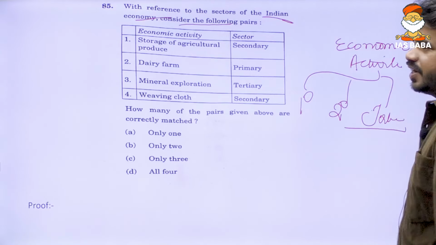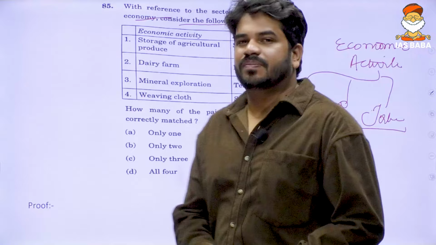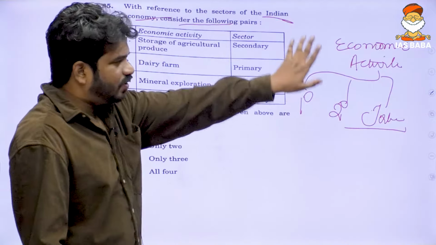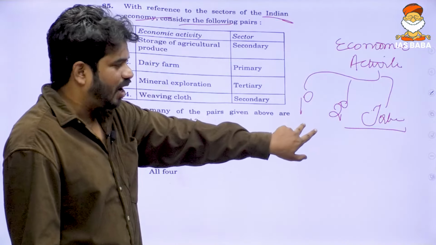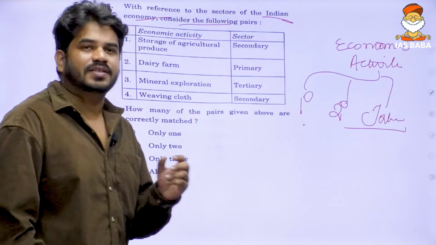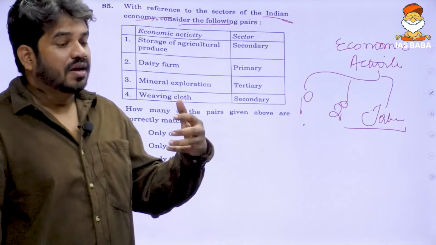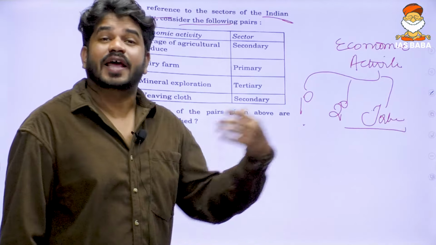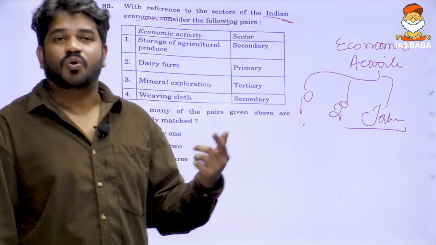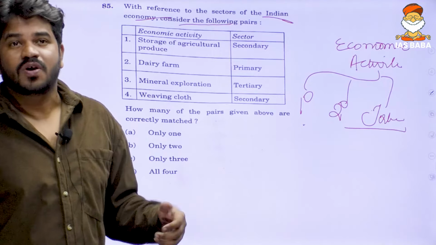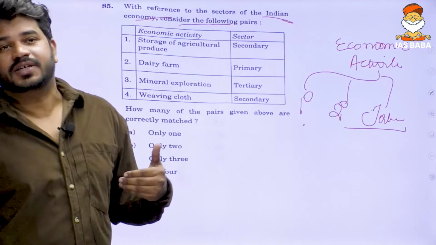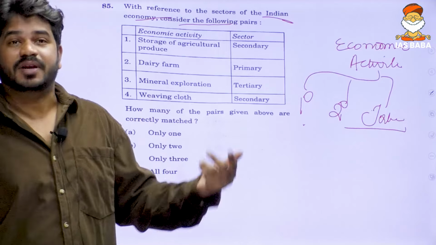Again, we have further classifications, but for simplification, let us classify all economic activities into primary, secondary and tertiary sector. Understand, primary sector activities are those from which we derive products directly from nature. For example, an ore which was produced thousands of years ago, we are directly extracting that from nature. That is why it constitutes a part of primary activity.